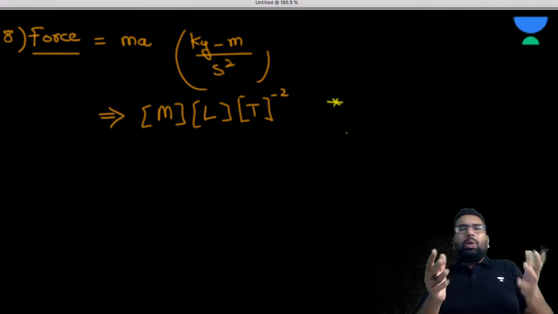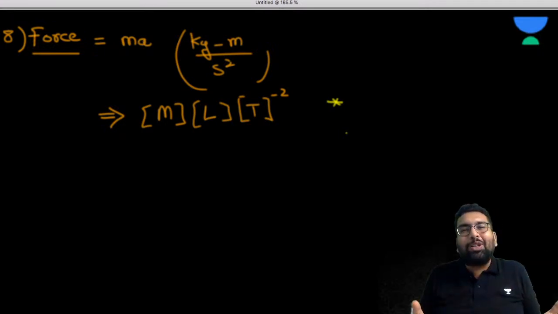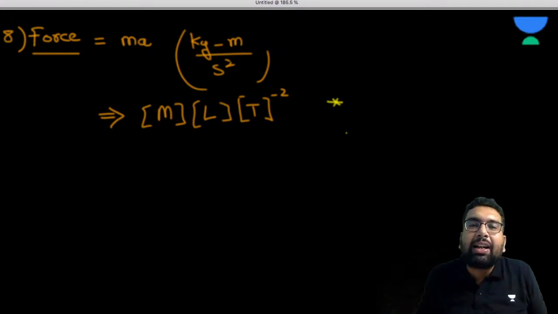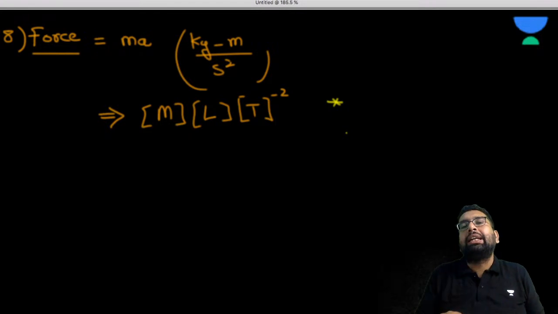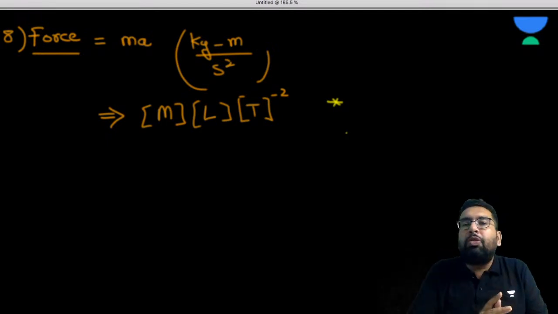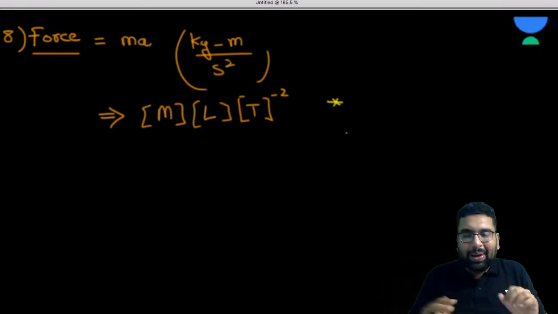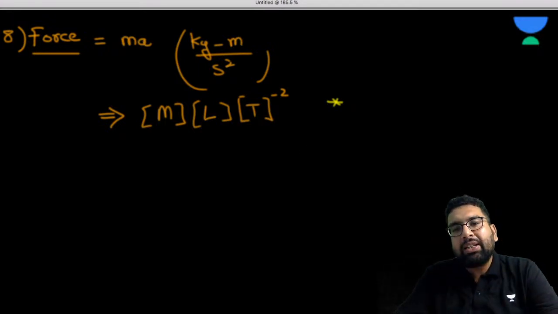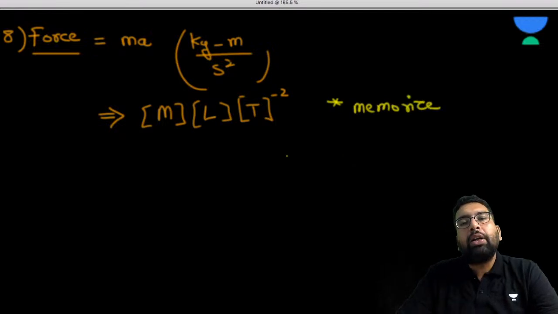Although in most of the questions, they say which of the following is the correct dimension of force, and they write like this. Because if you write it like this, one can just by observation say, okay, 1 for mass, 1 for length, and minus 2 for time. So I'll suggest you memorize this much. Okay, so we have the force.